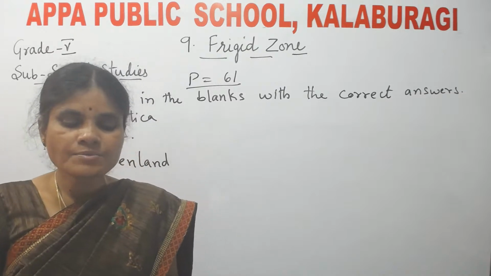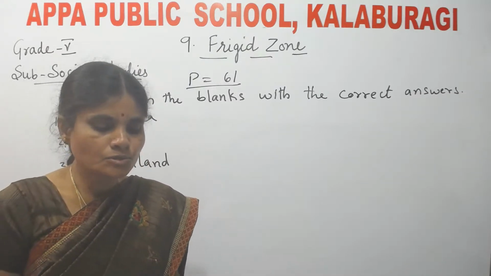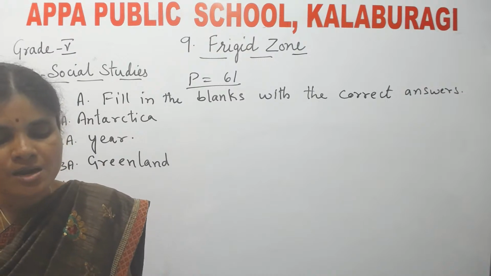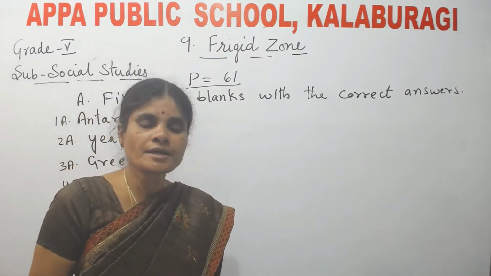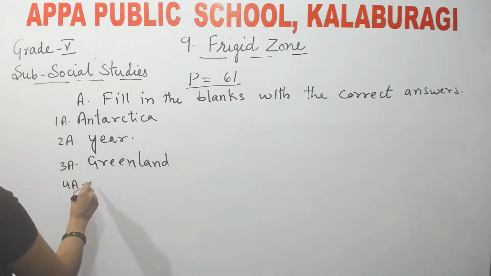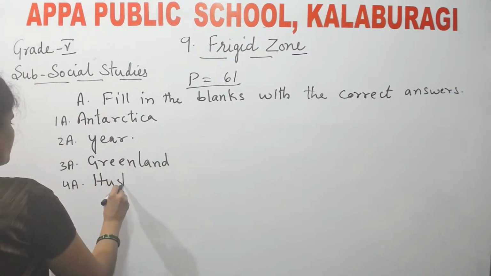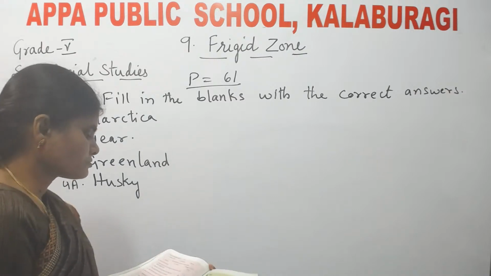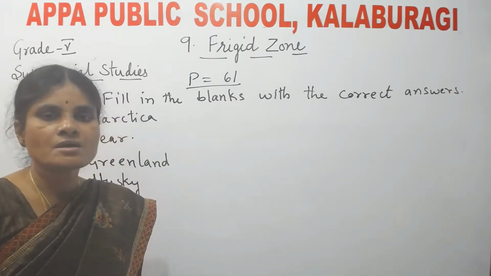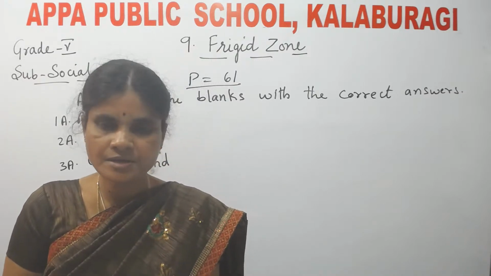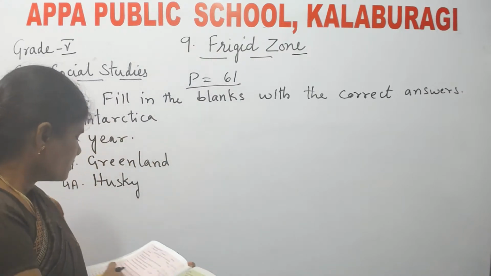Dash is an animal that lives in the freezer zone. See here three options: buffalo, camel, and husky. Which is the correct answer among these three? Husky is the correct answer. See, husky is nothing but a dog, a type of dog which lives in Siberia. Understood? In Russia.